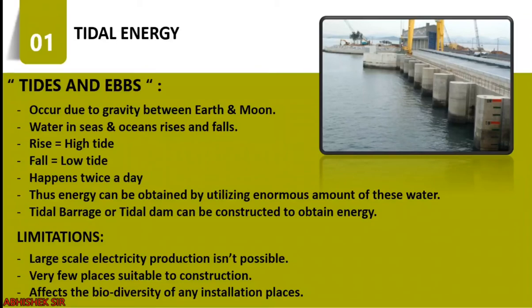No one has ever thought that we can produce electricity just by using the tides, right? So, how is the energy obtained? Tides and ebbs occur due to the gravity between Earth and Moon, the water level in the seas and oceans rises and falls. The rise in water is called high tide and the fall of seawater is called low tide. The tidal waves in the sea rise and fall almost twice a day. Thus, energy can be obtained by utilizing an enormous amount of this water.